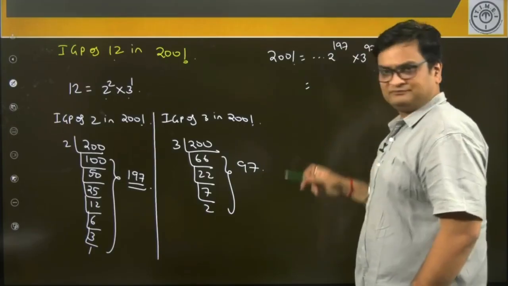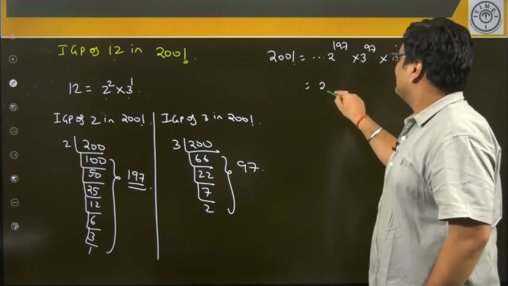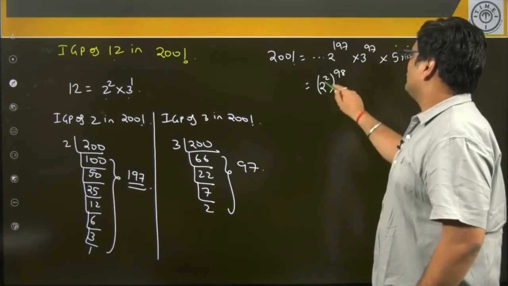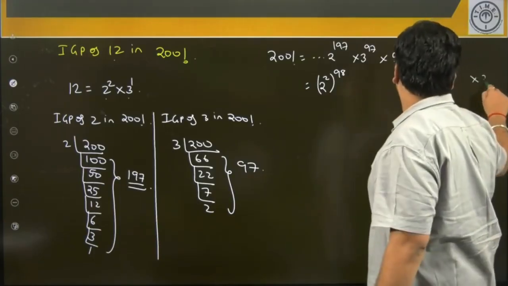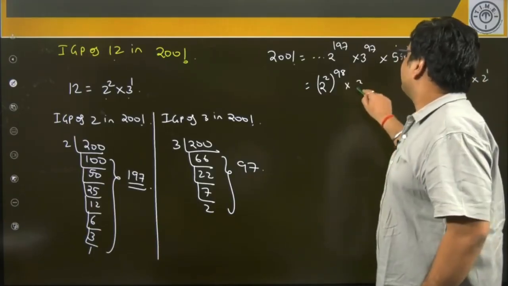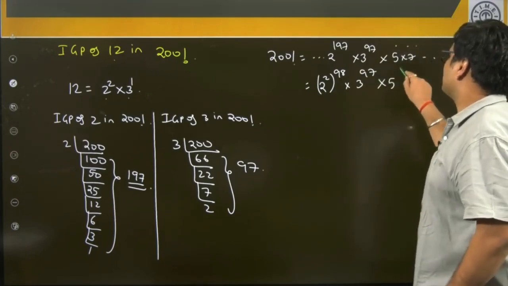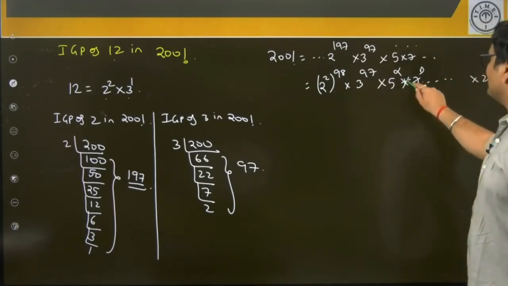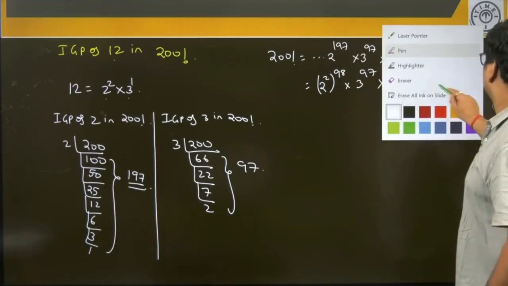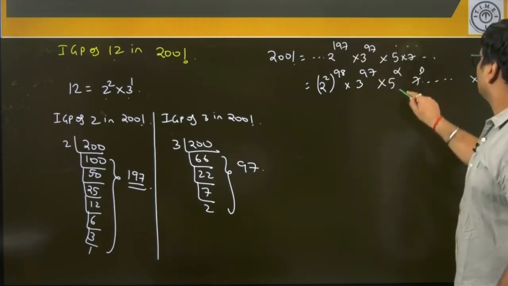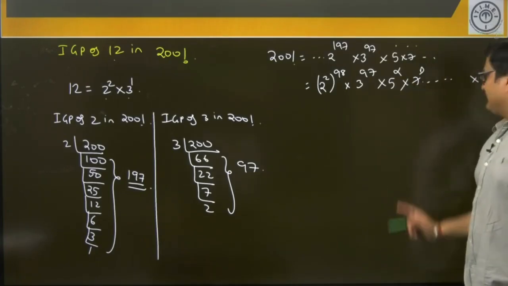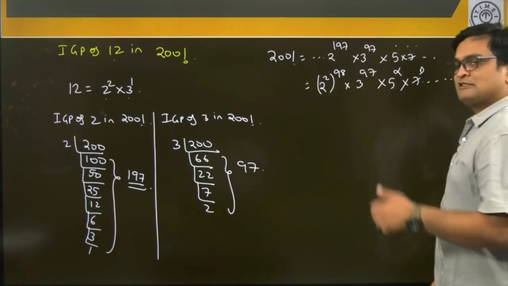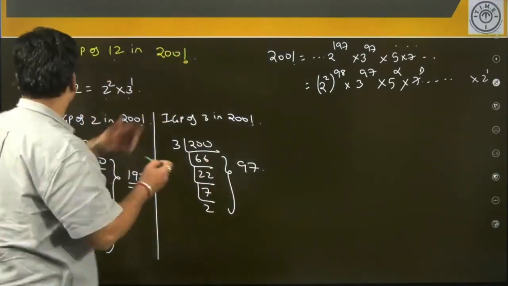Now can I write this as 2 power 197, can I write it as 2 to the power 2 whole power 98? 2 into 98 is 196, there will be a separate 2 power 1 outside, separate into 3 power 97 into something, 5 power alpha, 7 power beta and so on. And this 2 will not help in creating any further 12s because for making 12 you need 2 2s. Please note from that representation.